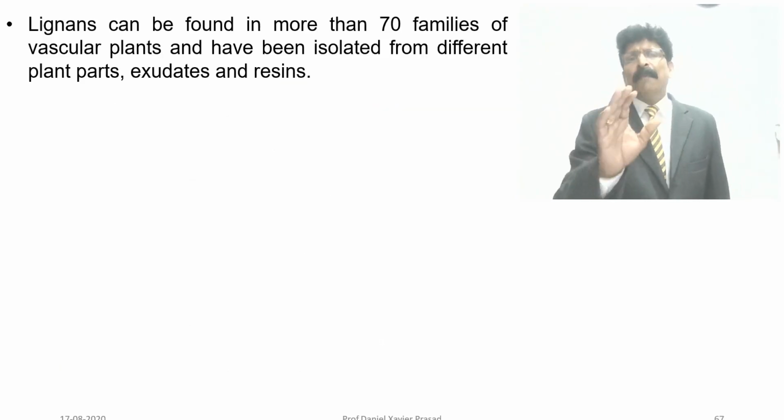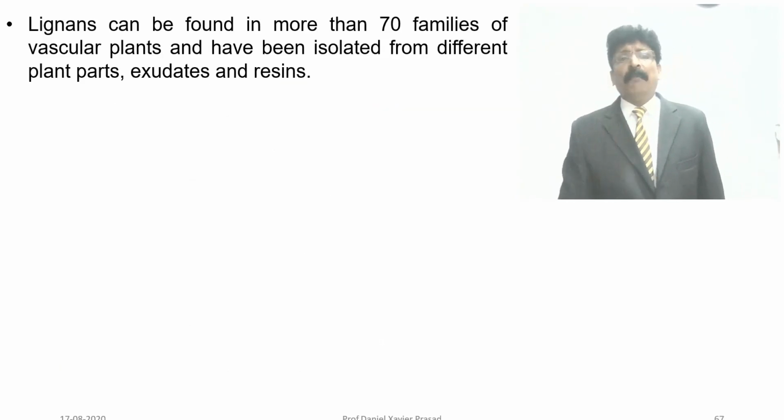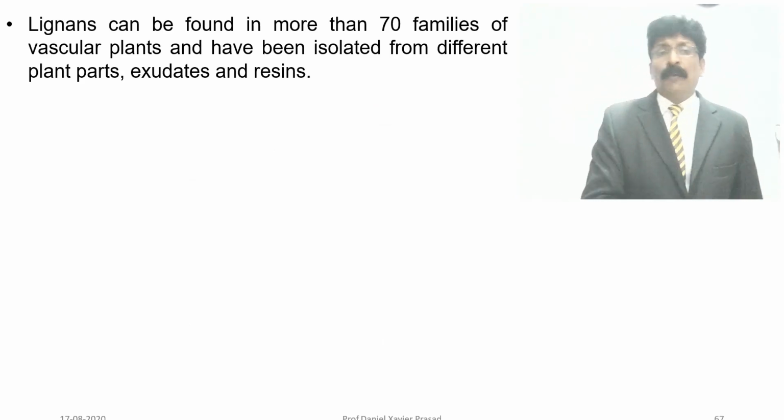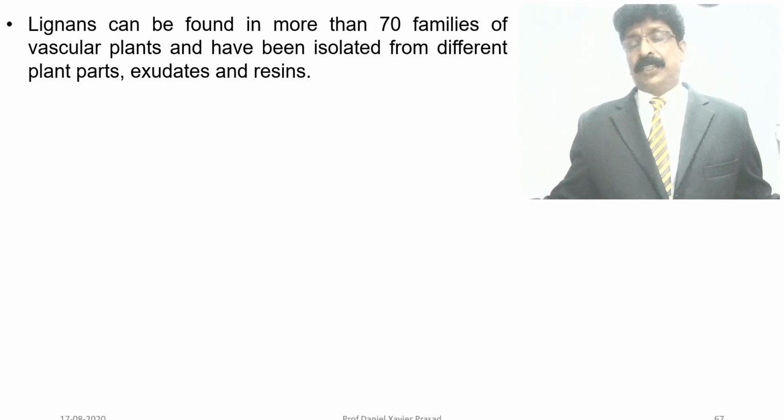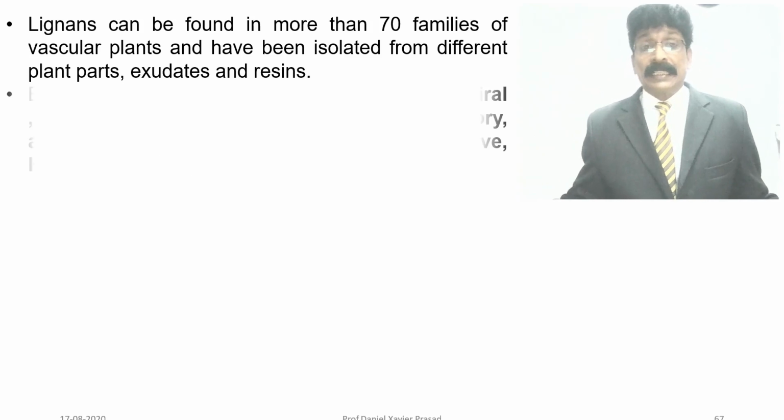Lignans can be found in more than 70 families of vascular plants and have been isolated from different plant parts, exudates and resins.